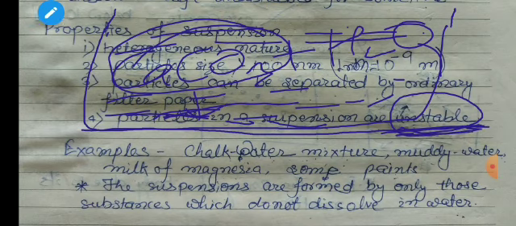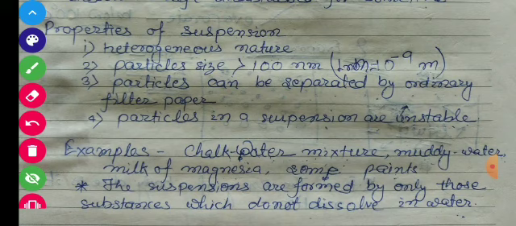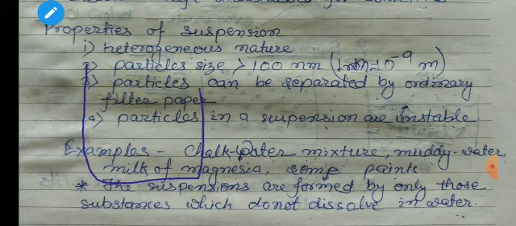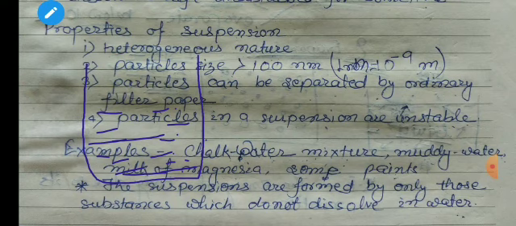But in the case of sugar solution, if we keep a sugar solution for a long time undisturbed, suppose we have prepared a sugar solution and we keep it undisturbed for a long time without changing its temperature or pressure, what will happen?